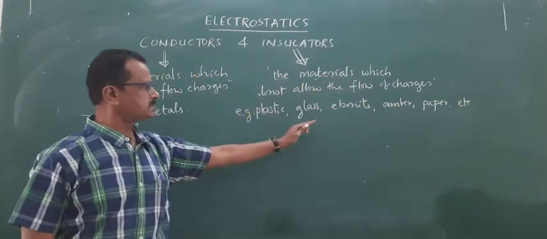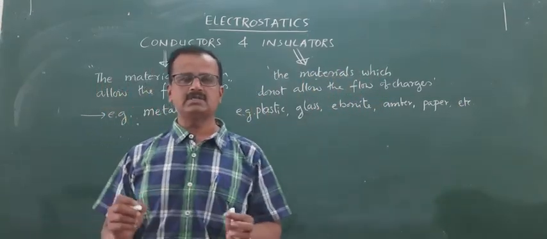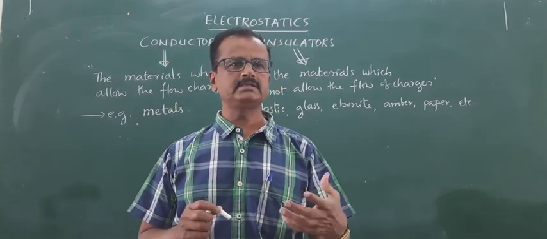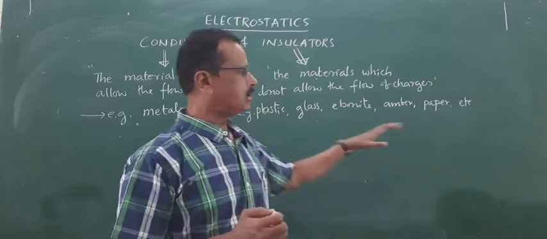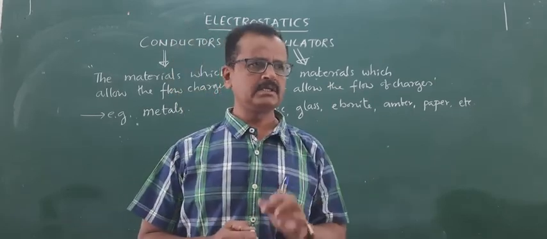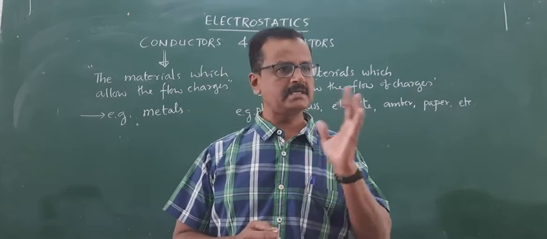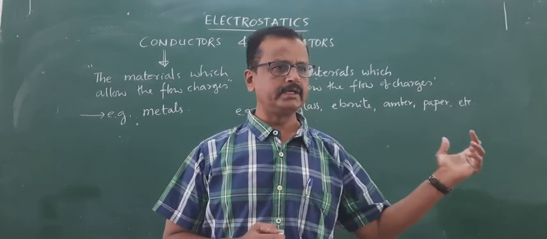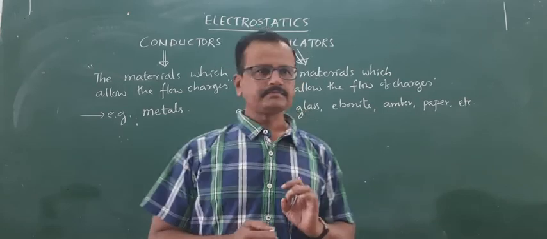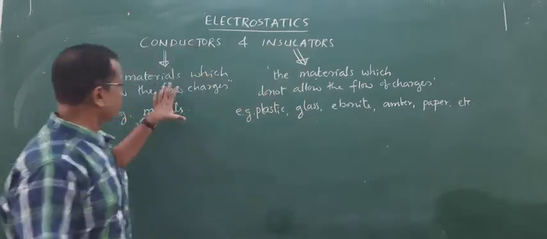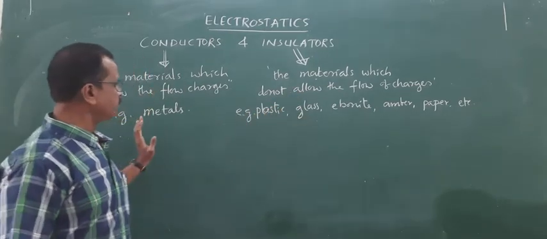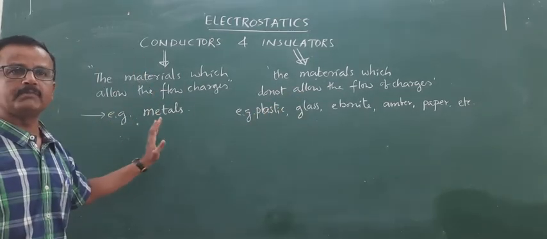When you look at these types of materials, there is no chance of the charges flowing from one end to another end. In case charges are deposited on such materials, they will continue as static charges. They will continue as charges at rest. So they lead to static electricity. Right? Then we have spoken only about the solids here.